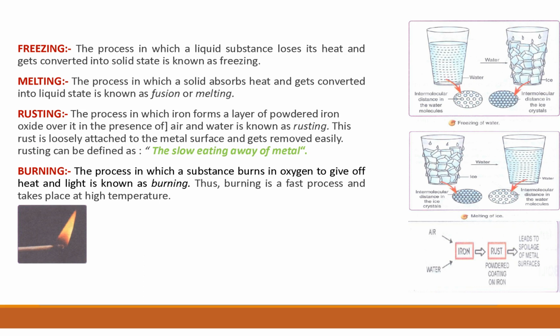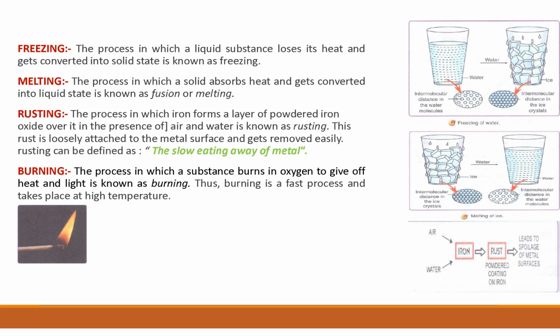The next point is rusting. It's very important. You can see rusting in iron. Many of you have seen rusting. The process in which iron forms a layer of powdered iron oxide, as I have explained earlier, in the presence of air and water is known as rusting. Iron forms a layer of iron oxide in the presence of water and air, meaning moisture, because moisture is present in the air. This is called rusting.